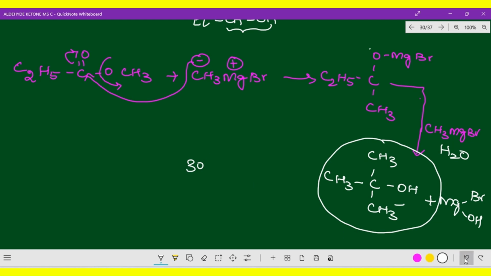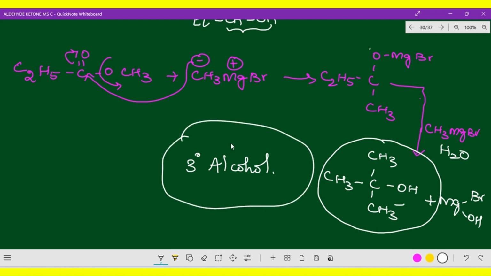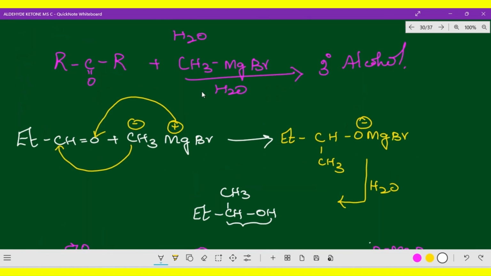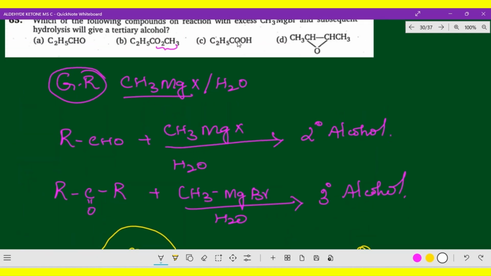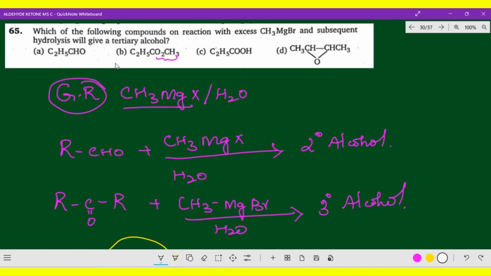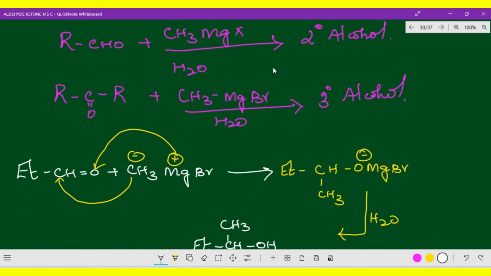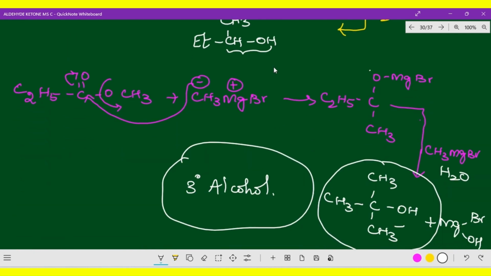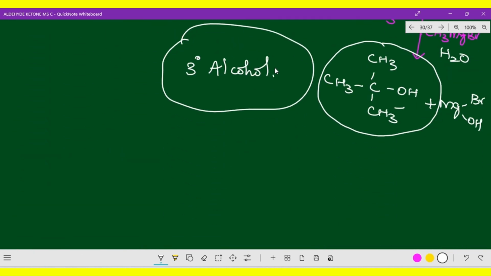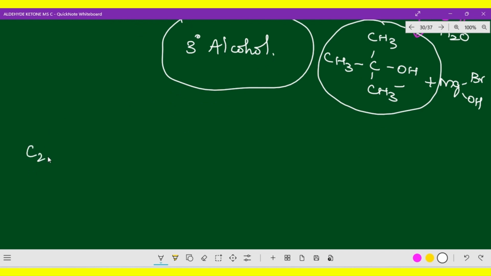We want only a tertiary alcohol, and this is the tertiary alcohol. So an ester needs 2 moles of Grignard reagent to get the tertiary alcohol. Of course, we are getting a tertiary alcohol here, so this option works. And the third option is the carboxylic acid. Let us check each and every one. Of course, this one has COOH, but still let us go through the reaction to identify. Carboxylic acid with CH3MgBr, as I already mentioned, is an acid-base reaction: C2H5COOH combined with CH3MgBr.